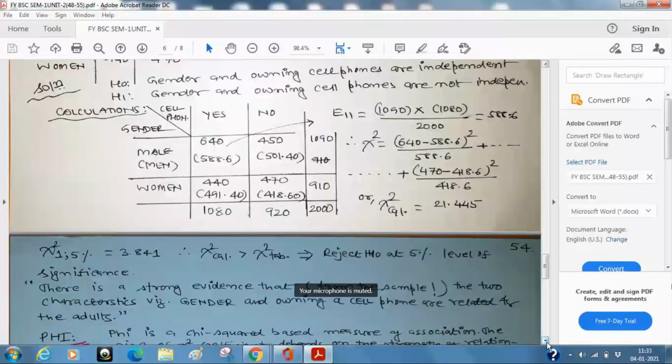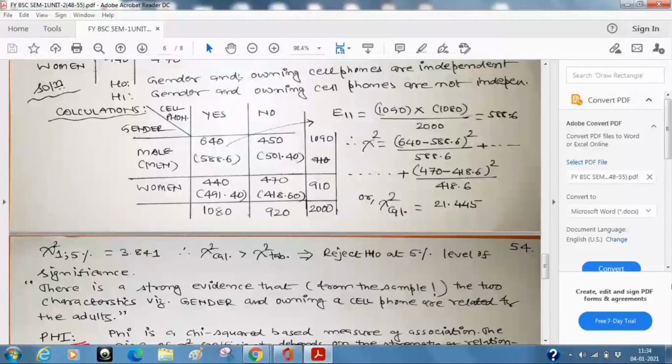What is the conclusion? Because as we have made the rule, the hypothesis was that gender and owning a cell phone are independent, and this is rejected, that means they are not independent. In other words, they are dependent. So what will be your conclusion? There is strong evidence from the sample that the two characteristics, namely gender and owning a cell phone, are related for adults.